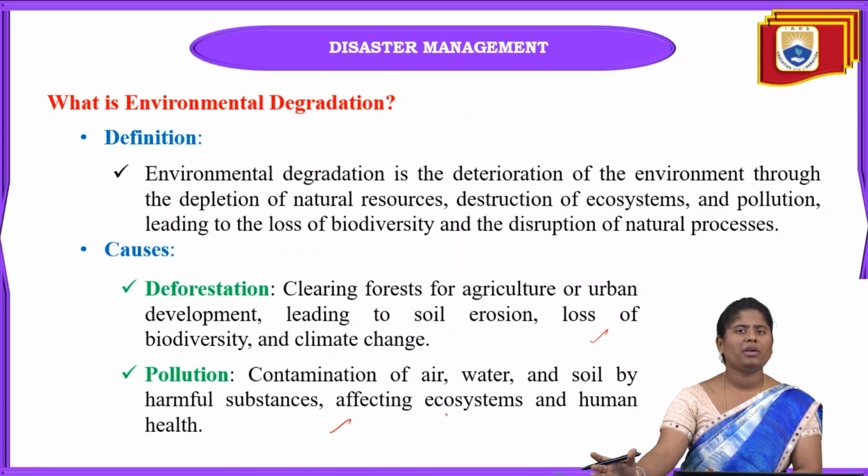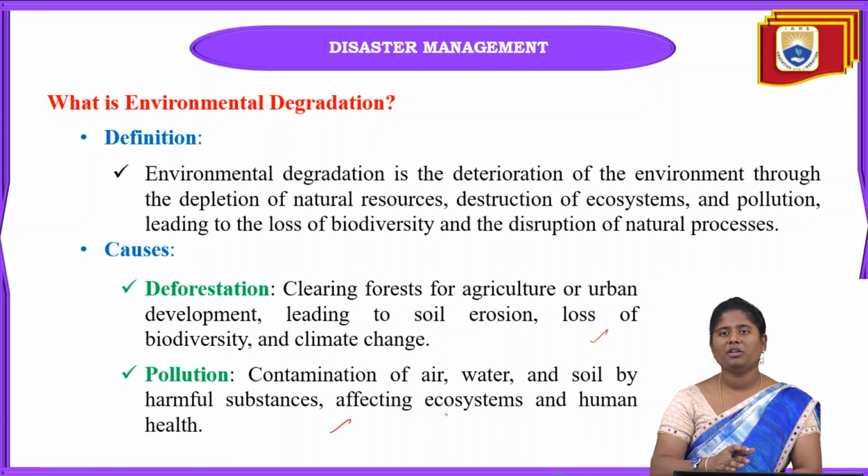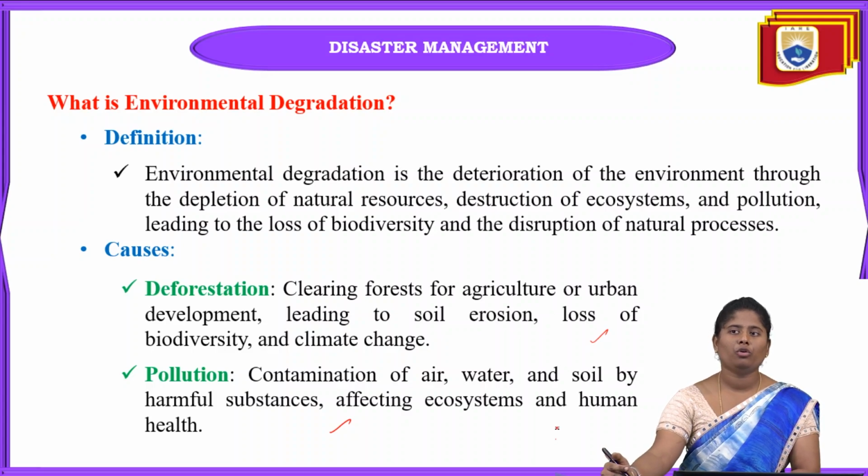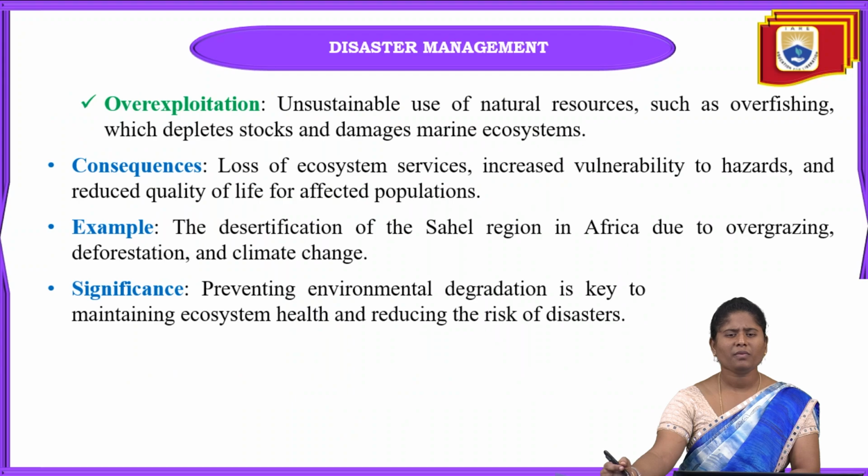These are all contamination of the soil, water, and also the air. Contamination can affect the overall ecosystem and also human health here. And next, over exploitation.